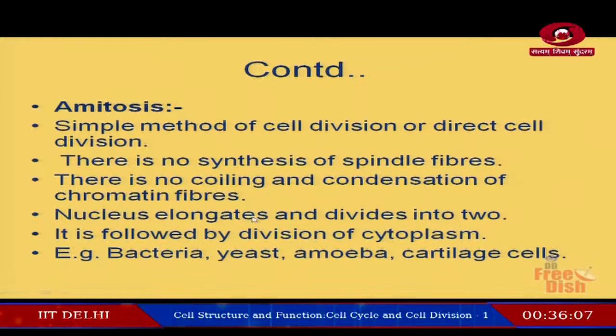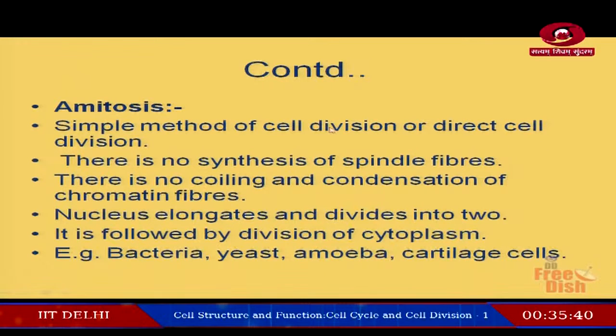Nucleus elongates and divides into 2. The nucleus of the particular cell that undergoes amitosis will elongate and divide into 2. And after this nuclear division, it is followed by division of cytoplasm.